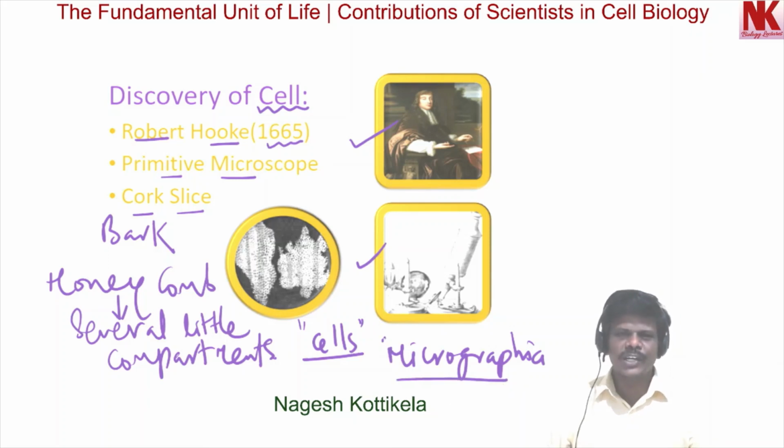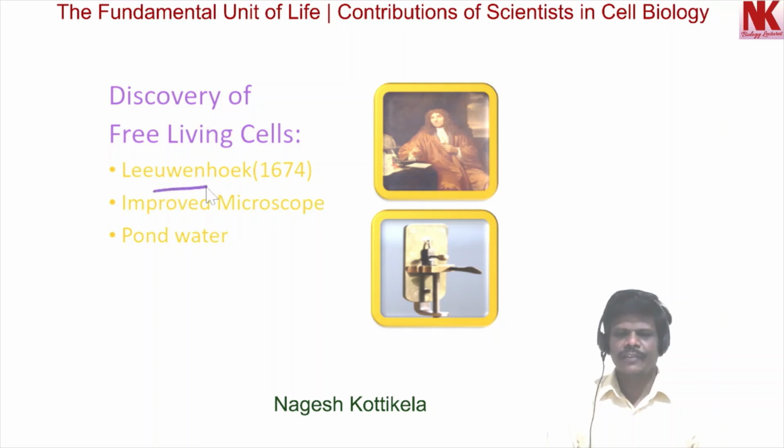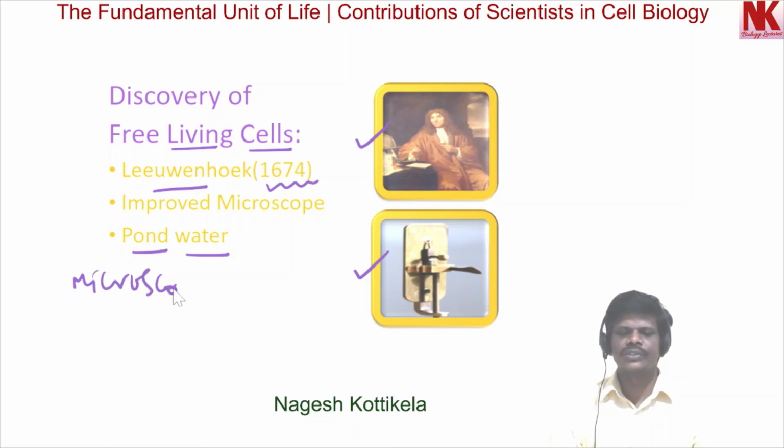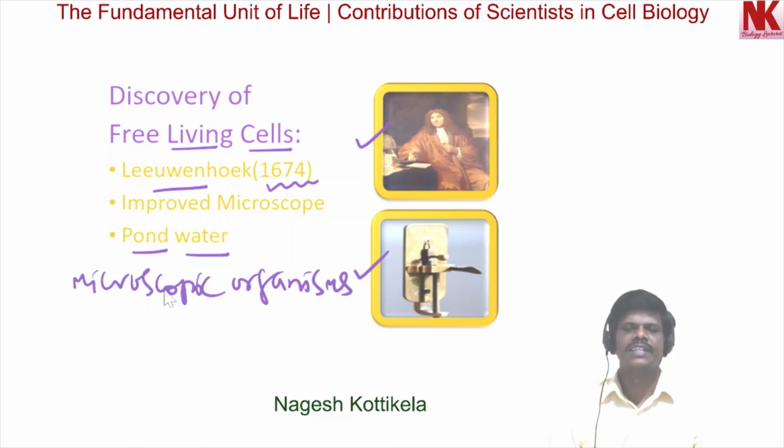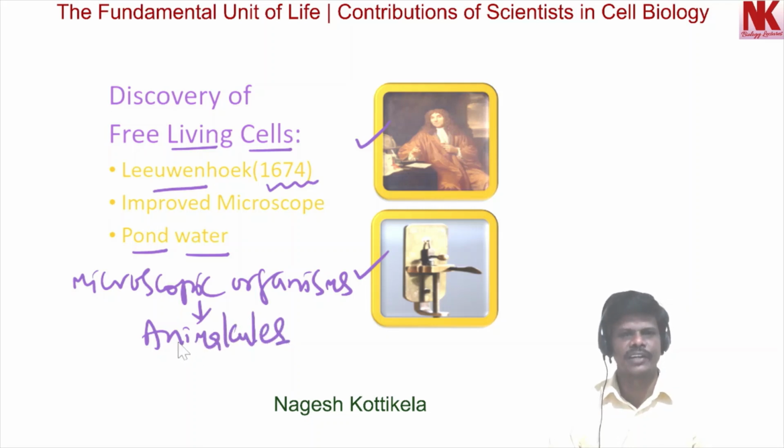Okay, now moving to another scientist, Leeuwenhoek, who in the year 1674 discovered living cells in pond water. This is the picture of Leeuwenhoek. He used an improved version of the microscope to study the organisms in pond water. Leeuwenhoek noticed microscopic organisms in pond water and he named them animalcules. The meaning of this is microscopic organisms.